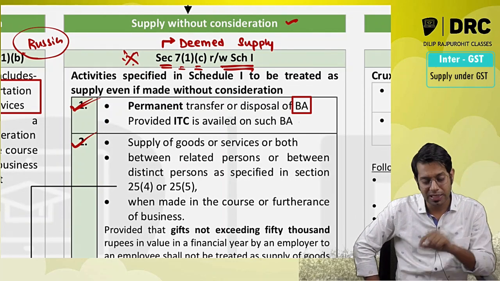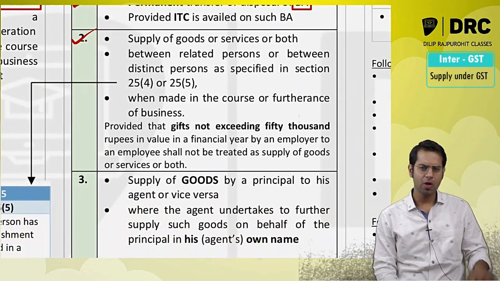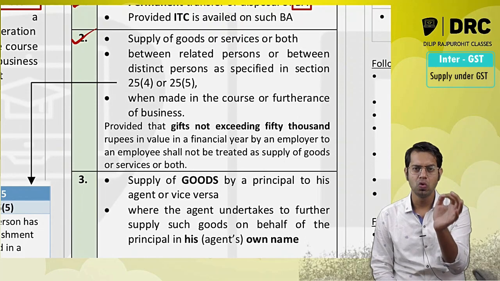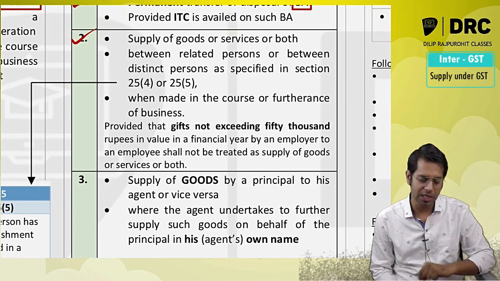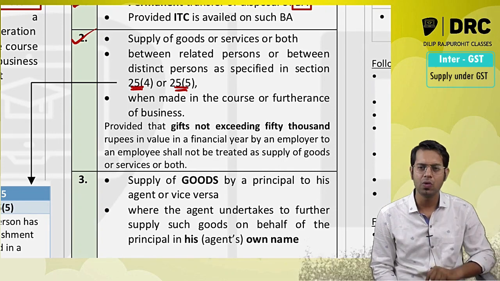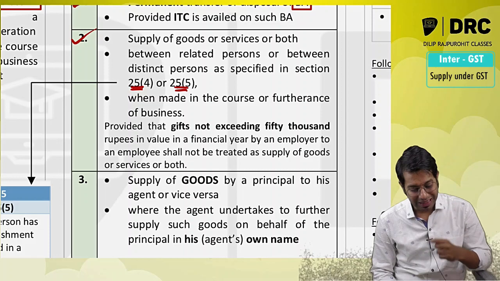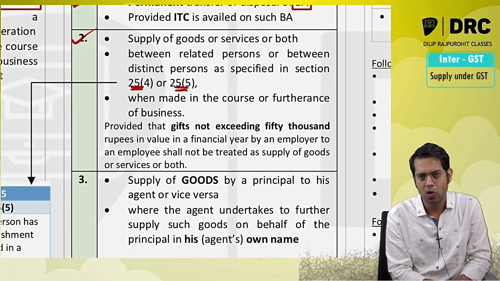If I have taken input tax credit, there is a transfer of business asset. Yes, it is a supply. Then, supply of goods or services or both between related persons or between distinct persons referred to in section 25(4) or 25(5). If you are supplying any goods or services or both to whom? Your related person or your distinct person referred to in section 25(4) or 25(5).